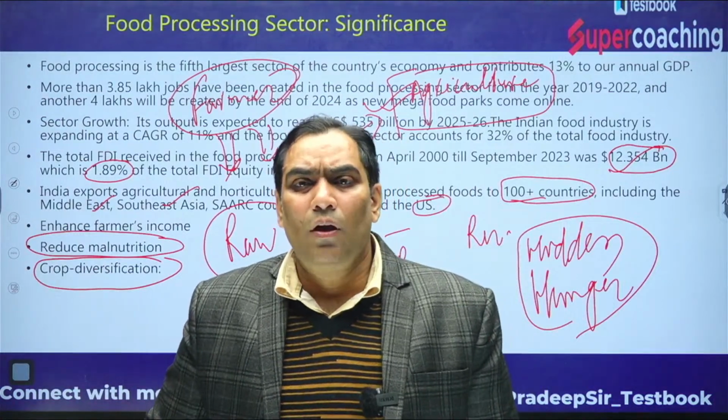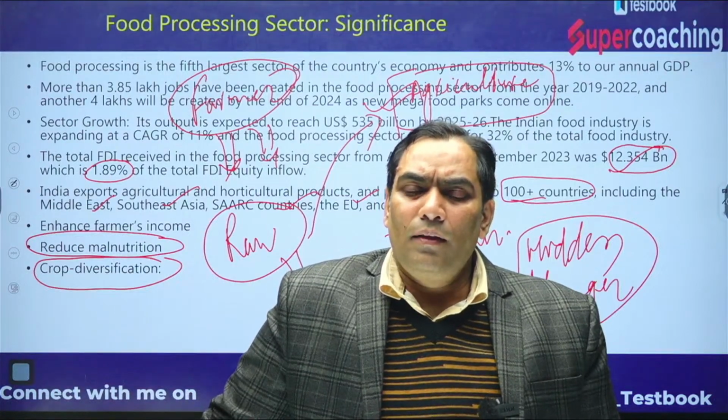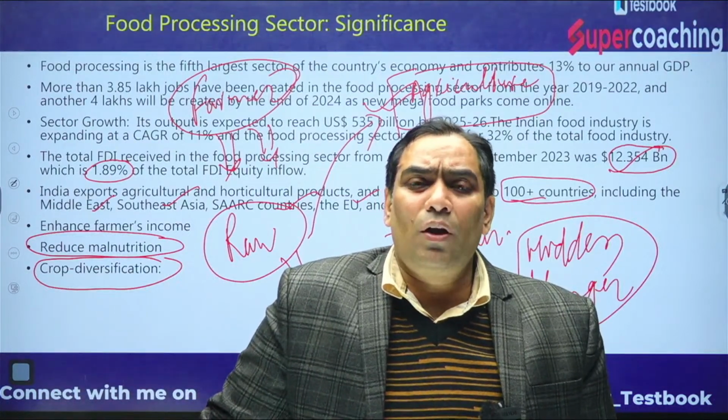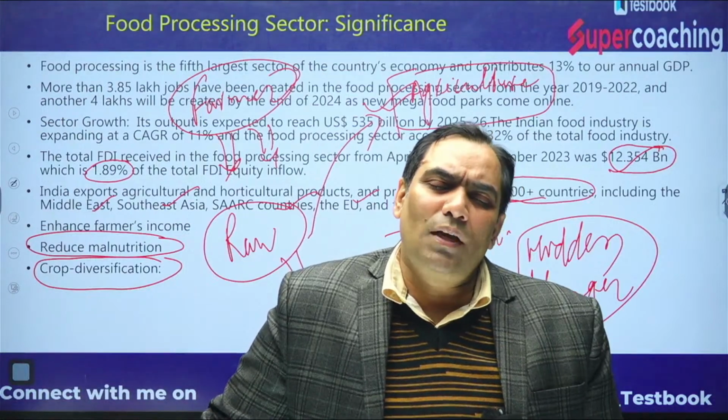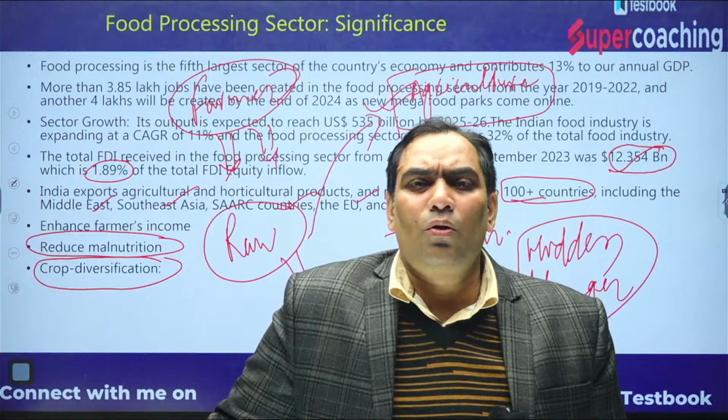Not only this, when we talk about foreign investment, it is receiving foreign investment because 100% foreign investment is allowed through the automatic route.